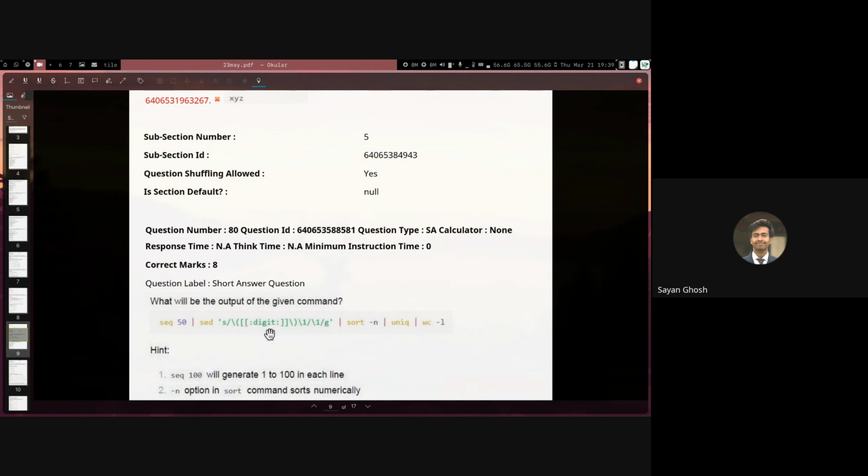So if we have a number with 2 same digits, we are substituting it with only that digit once. So 11 becomes 1, 22 becomes 2, 33 becomes 3, and 44 becomes 4. So we have a total of 4 substitutions here. And this obviously starts from 1 to 50, so after the first command, we have 1 to 50 in 50 lines.